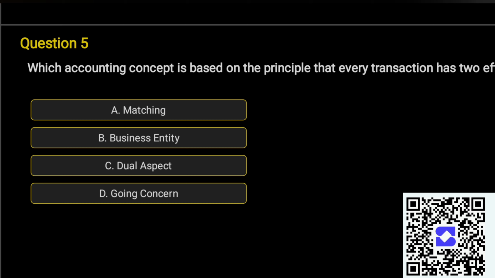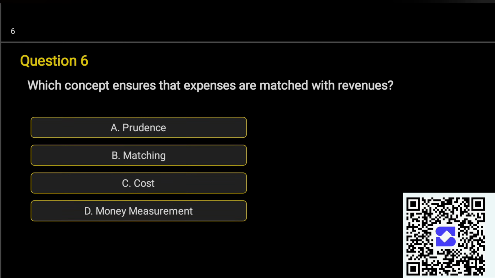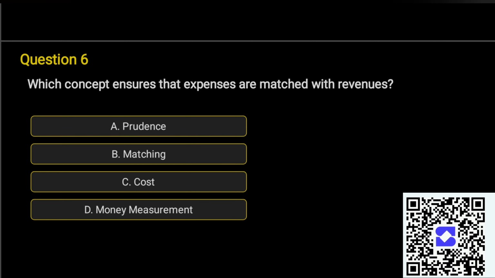Question 5th. Which accounting concept is based on the principle that every transaction has two effects? A. Matching, B. Business entity, C. Dual aspect, D. Going concern. Correct answer is option B. Dual aspect.